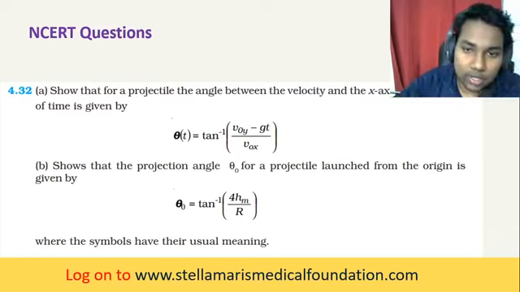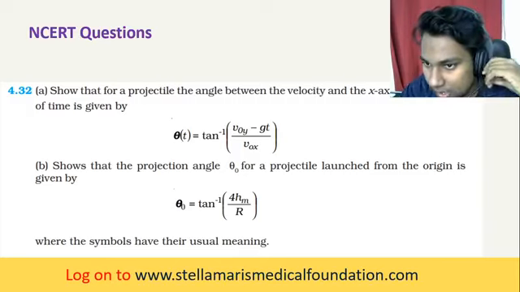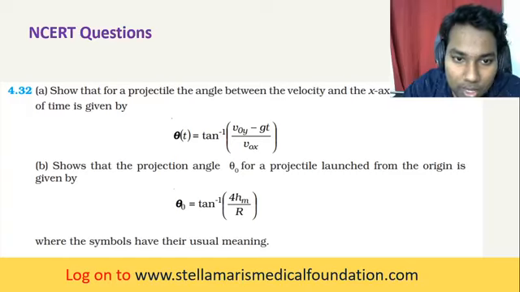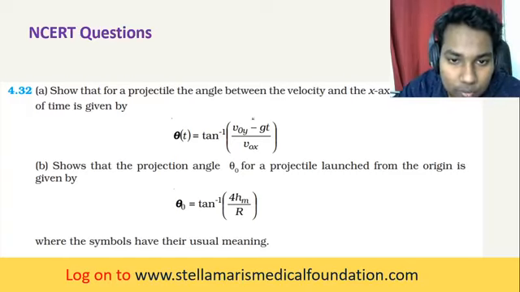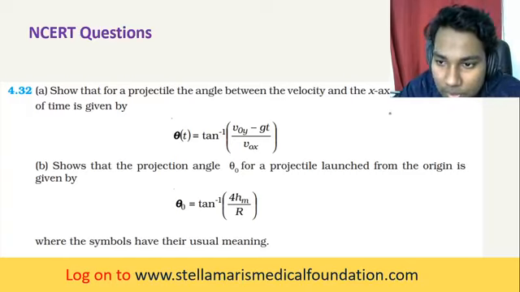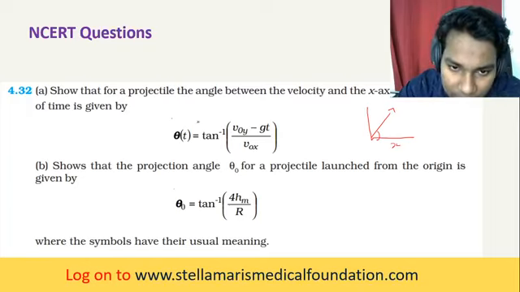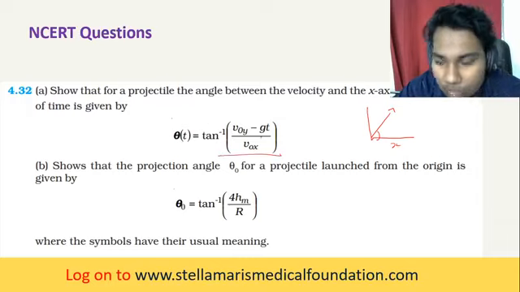Show that for a projectile the angle between the velocity and the x-axis as a function of time is given by this. The angle between the velocity and the x-axis is given as a function of time. We have to prove that theta as a function of time is equal to this value. We'll see it one by one.